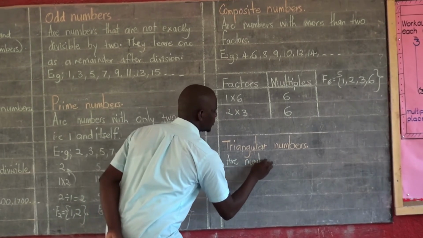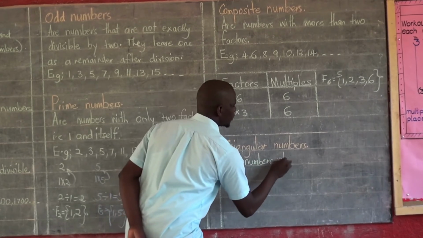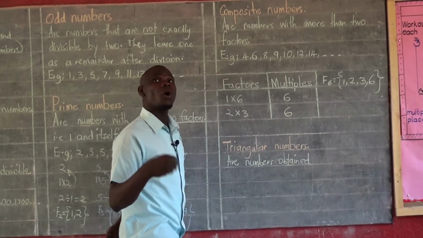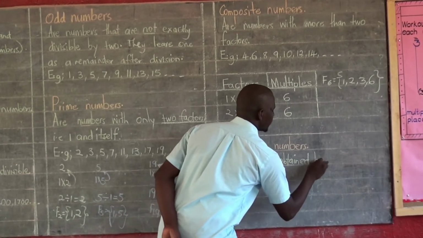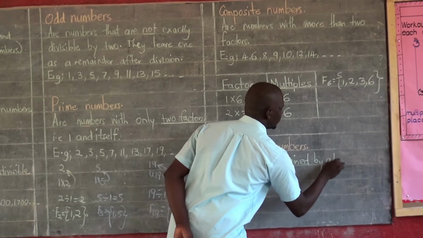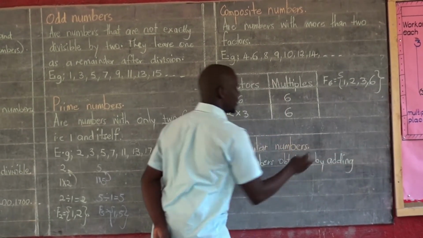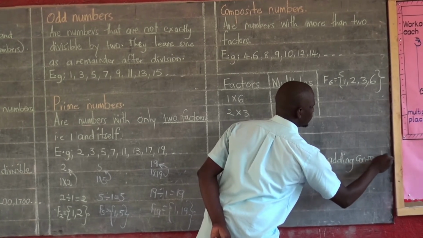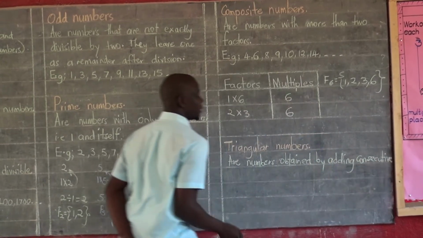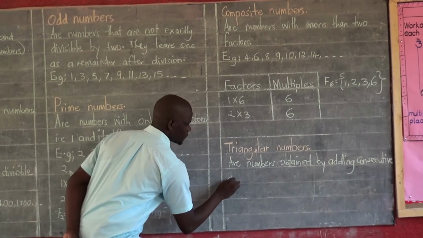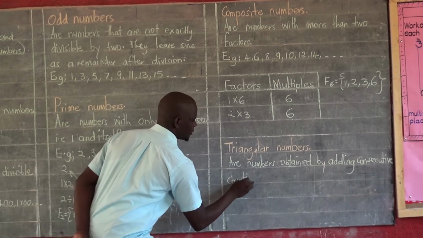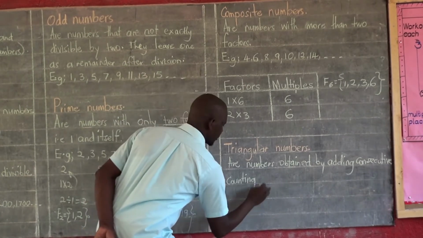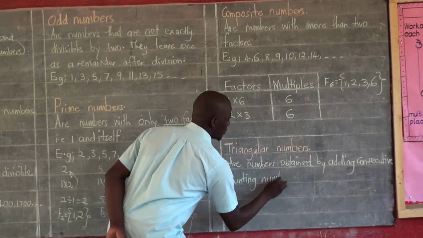obtained, which is the same as got, by adding consecutive counting numbers. Another person can decide to call them natural numbers, counting numbers.